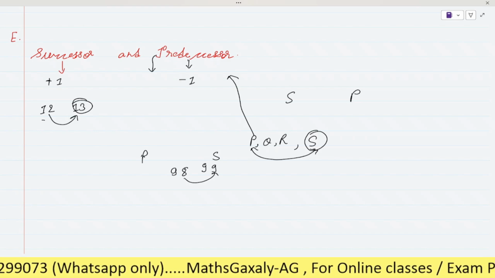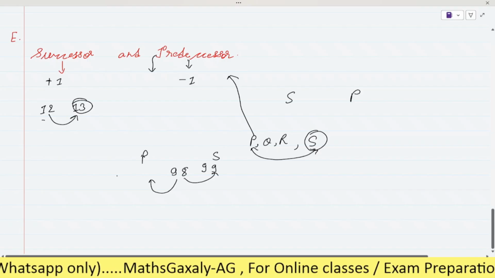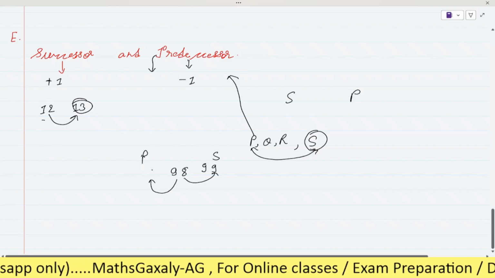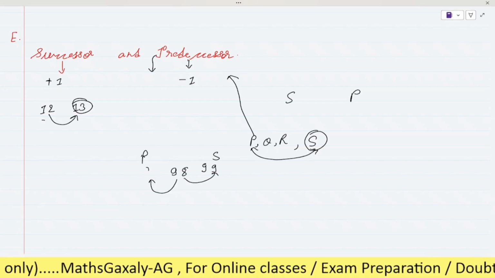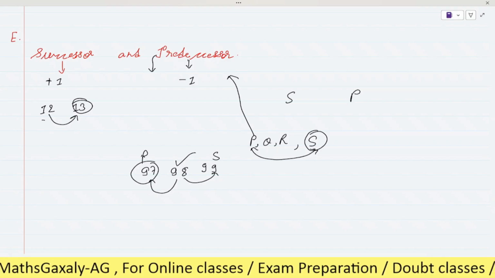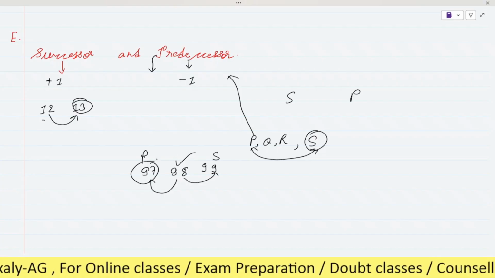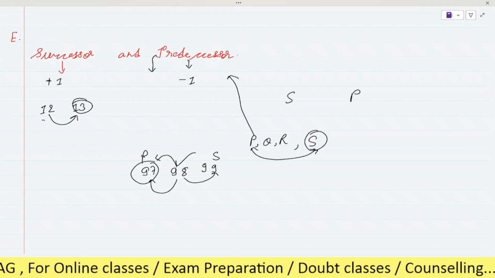Predecessor means the before number, or -1 you can say. So it will be 97, okay? So the successor of 98 is 99 and the predecessor of 98 is 97. Is it clear or any doubt?